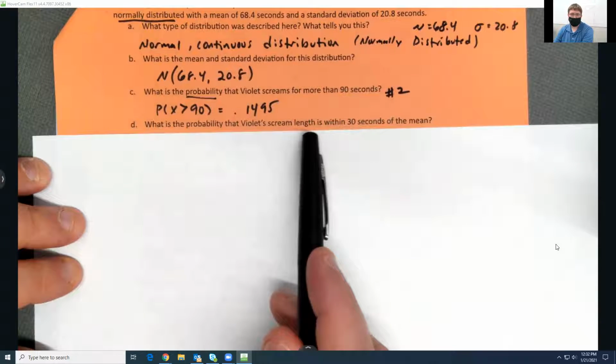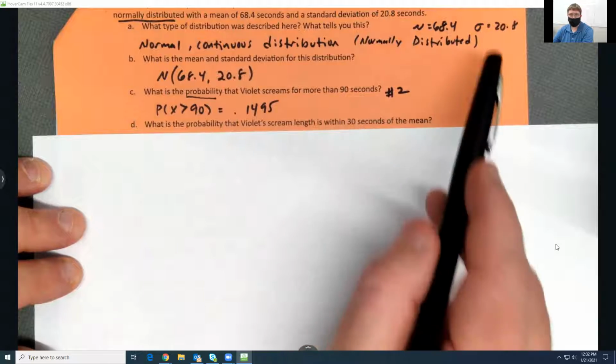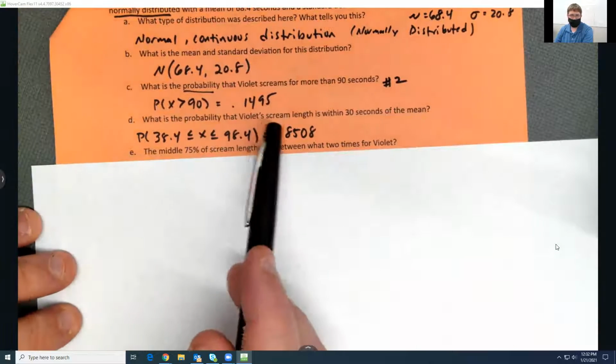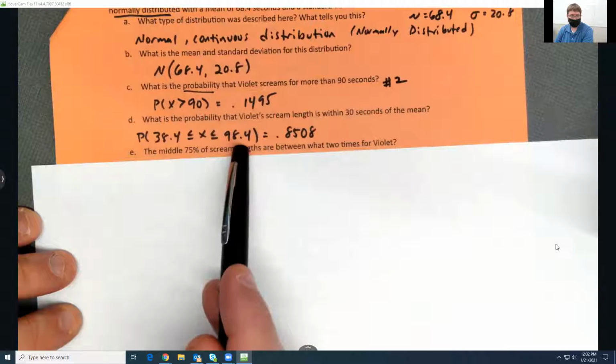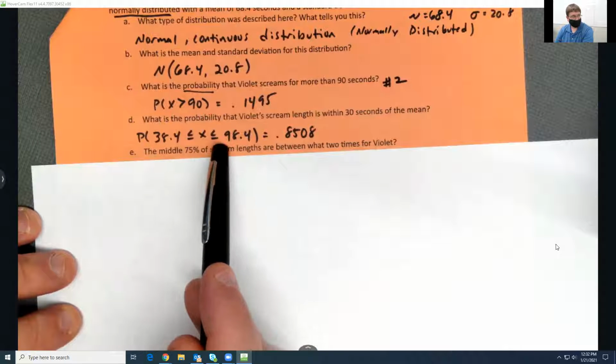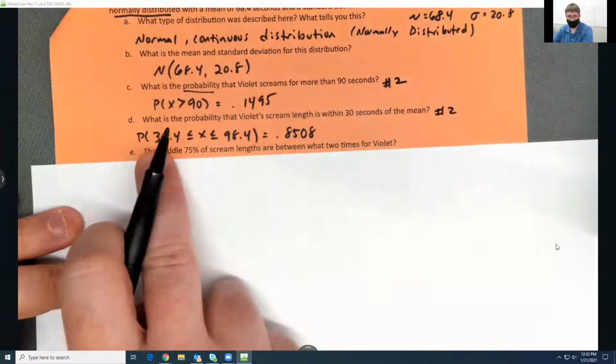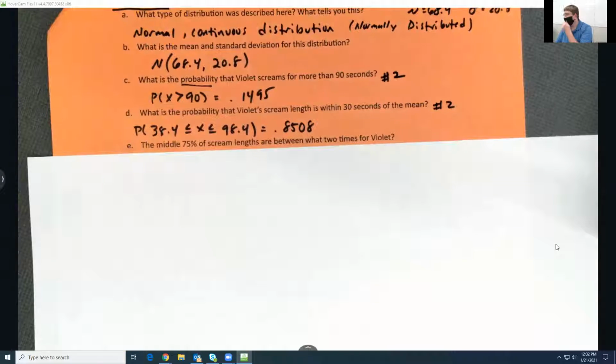What's the probability that Violet's scream length is within 30 seconds of the mean? So you've got your mean, you've got your standard deviation information. You just take 30 away from your average, so you get 38.4 and 98.4. This one's actually easier than it looks. You're still doing option number 2, but this becomes your lower, and that becomes your upper limit. We okay with these? Because I think out of our 3 distributions that we're going to have on our quiz Monday, the normal one tends to be the most complicated, in my opinion. I could be wrong, but that's just my opinion, because you have all the weird calculator stuff you have to do with this one.